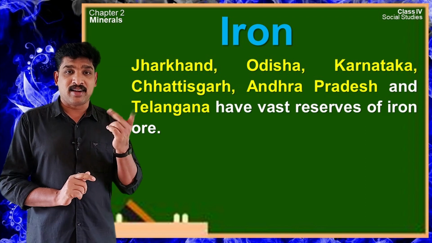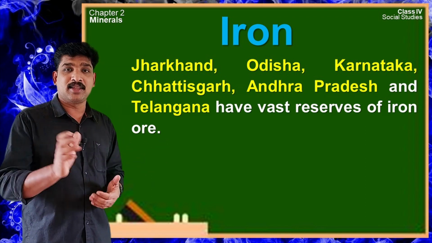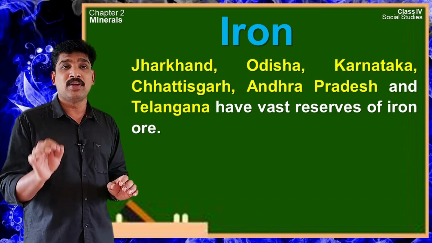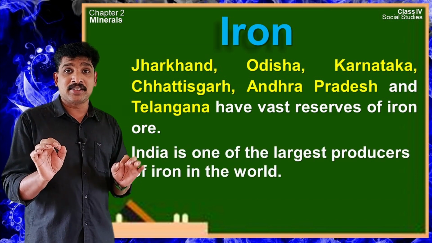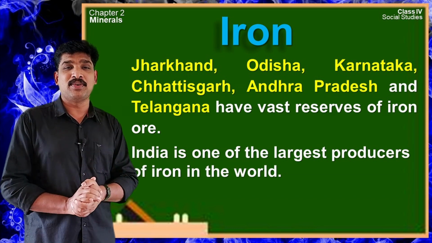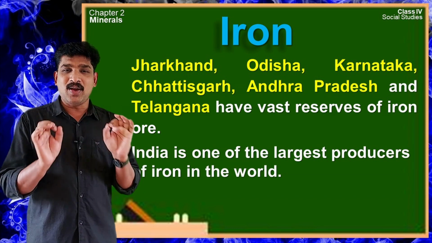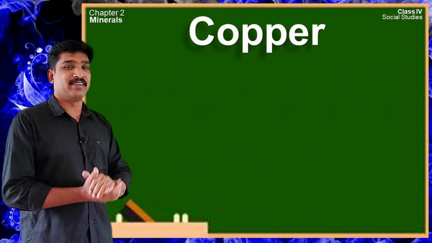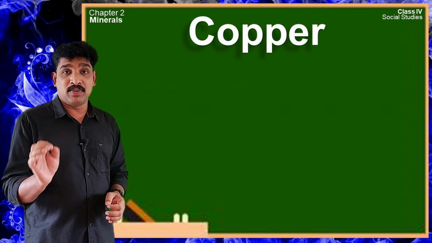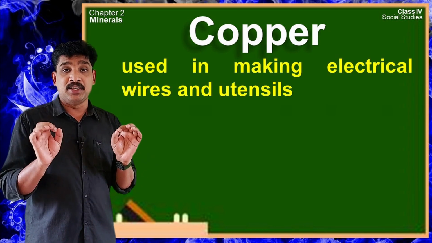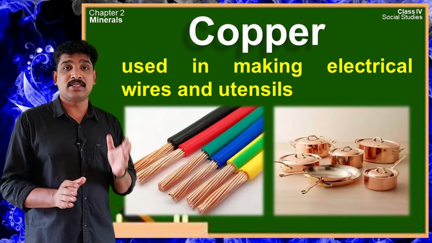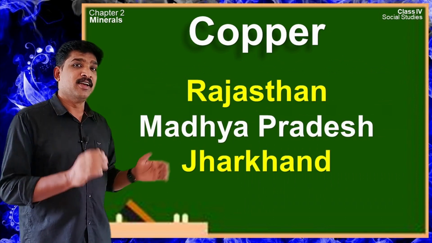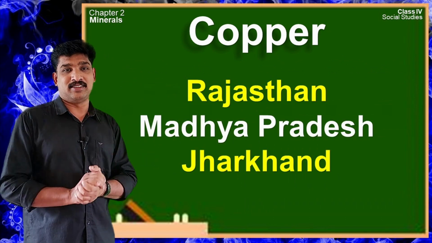Jharkhand, Odisha, Karnataka, Chhattisgarh, Andhra Pradesh and Telangana have vast reserves or deposits of iron ore in our country. India is one of the largest producers of iron ore in the world. Now let us learn about another important metallic mineral, that is copper. Copper has been used in our country since ancient times. It is used for making electrical wires and utensils now. Copper is found in Rajasthan, Madhya Pradesh and Jharkhand.